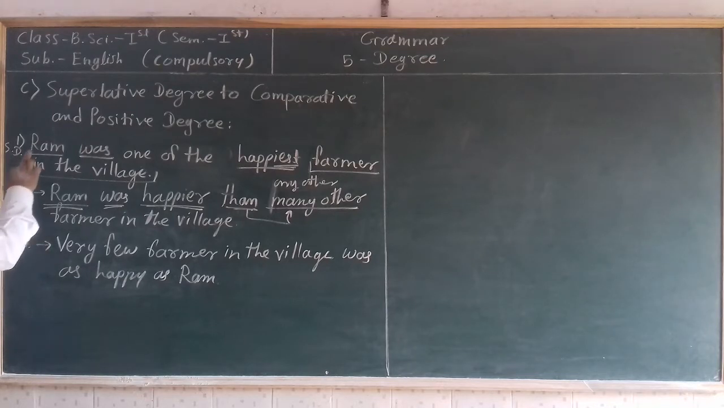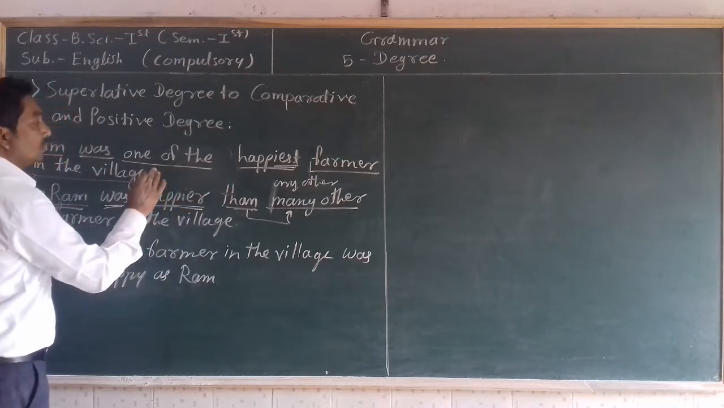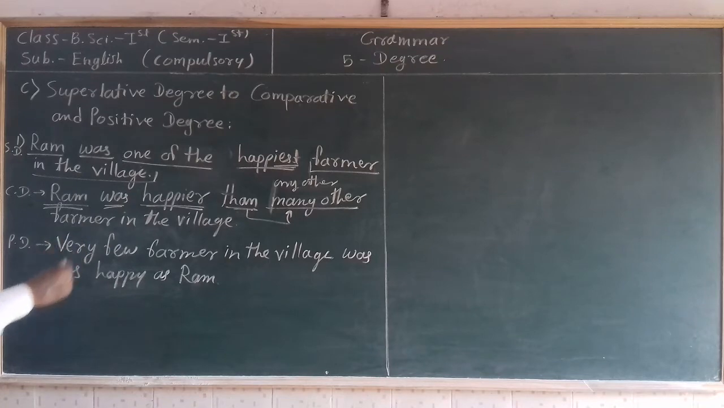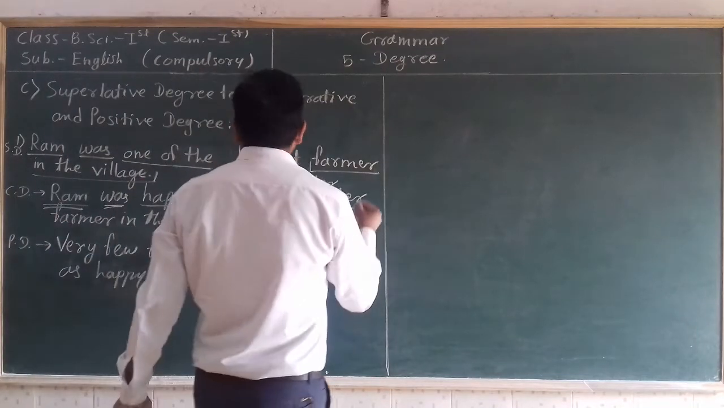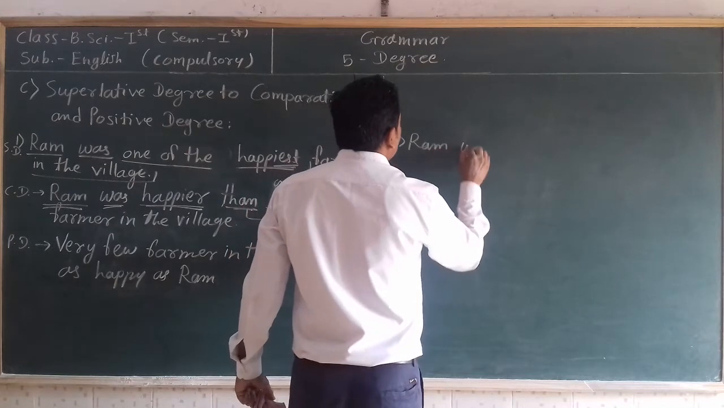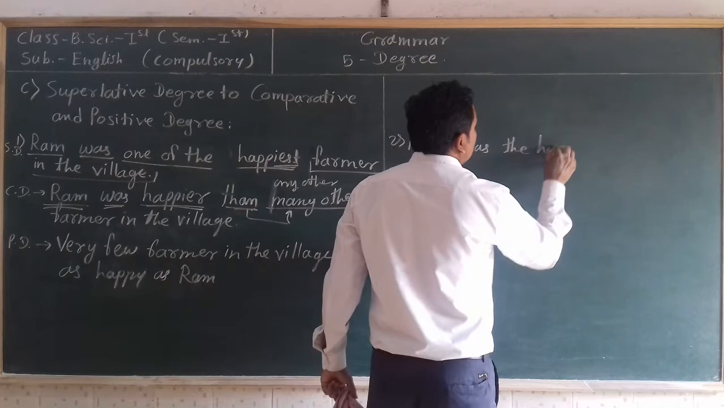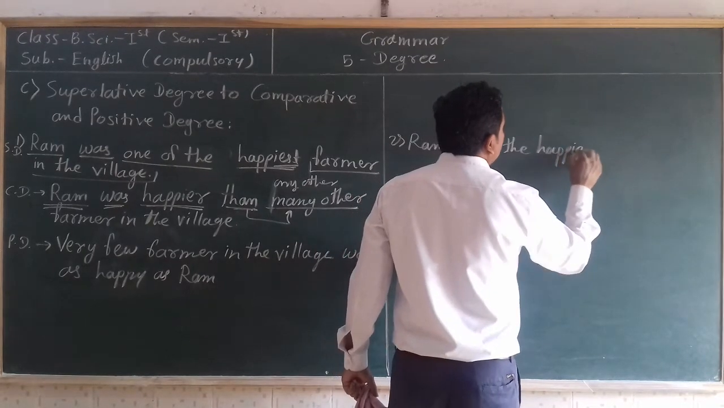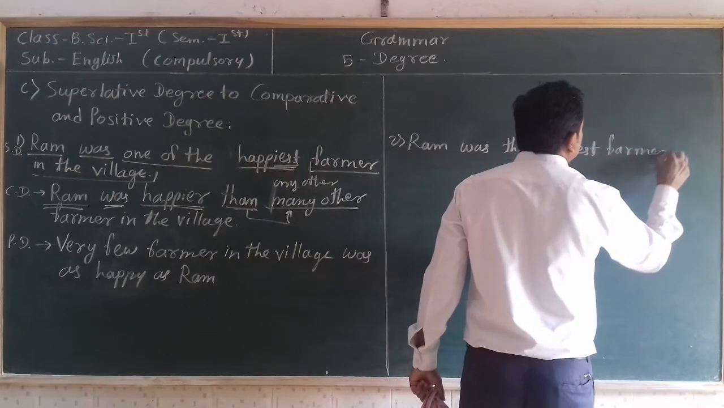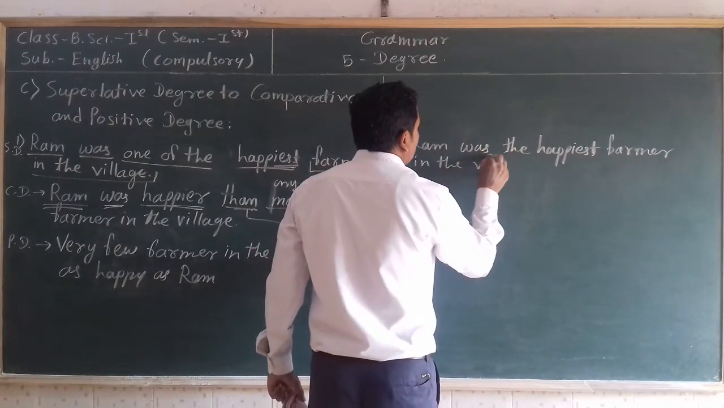If in this sentence the phrase one of the is not given, how can we transform that sentence into comparative degree or positive degree? Look here. Ram was the happiest farmer in the village.